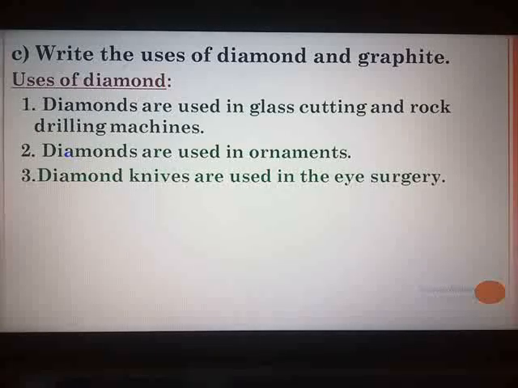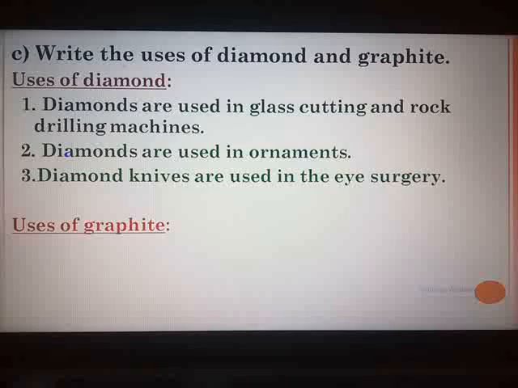Next, uses of graphite, page number 141. Clearly you have the heading. Here also you have 5 uses given in the textbook. From those 5, you can select any 3 and write.